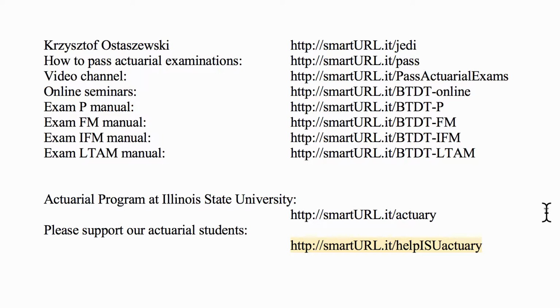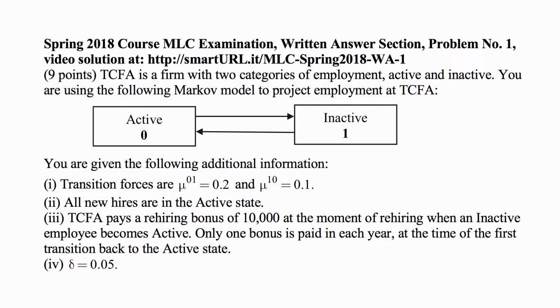This is problem number 1 from the written answer part of the Spring 2018 exam MLC, and it is a practice problem for exam LTAM. In this problem we have an entity, TCFA, a firm with two categories of employment, active and inactive. You are using the following Markov model to project employment at TCFA, where the states are 0 for active, 1 for inactive, and you can move from one state to the other in both directions.